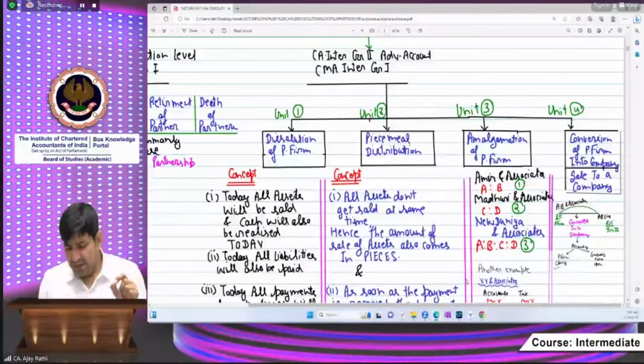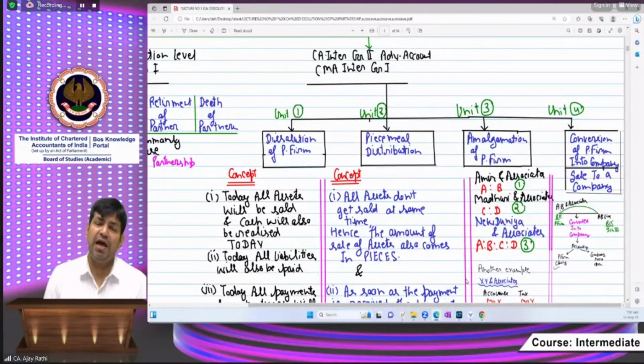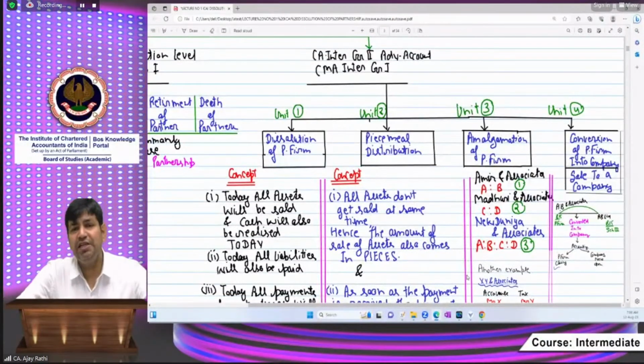Beta, there are some confusions in the students' minds after studying all 4 chapters, because all the chapters have common things: business is being closed, accounts are being settled, and there is some ratio. So let's have a clear vision and clear understanding before starting these units. First, we must understand what each particular unit is saying, how the accounting will be done, and what the picture is in each and every unit separately.